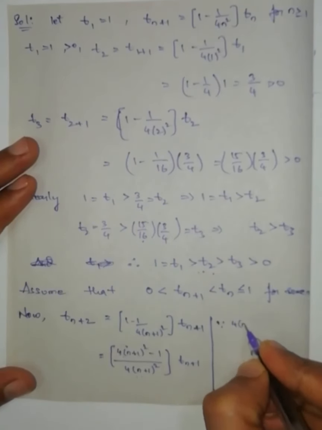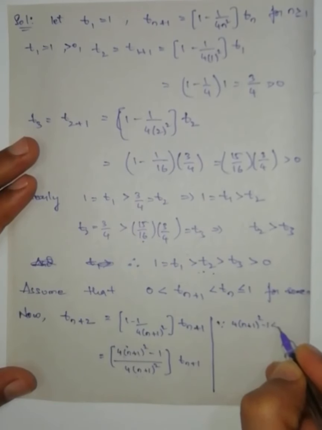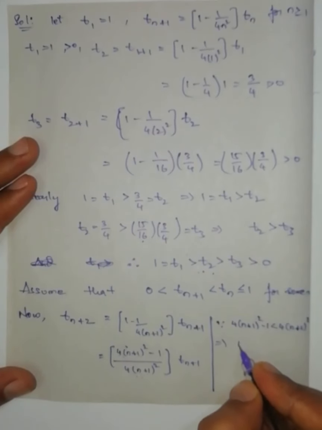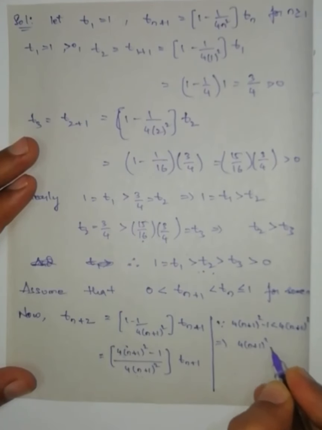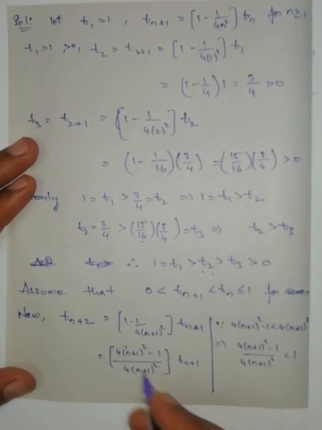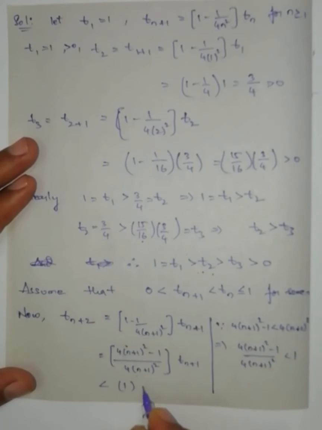Since 4(n+1)² − 1 is less than 4(n+1)², this implies (4(n+1)² − 1)/(4(n+1)²) is less than 1. So this is less than 1 times t(n+1).